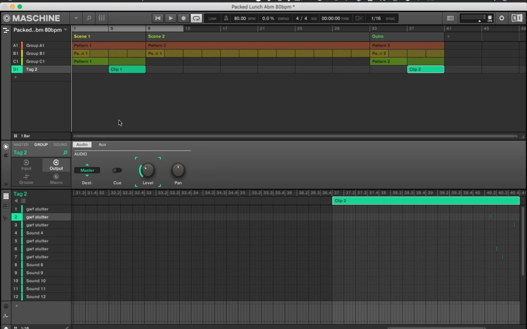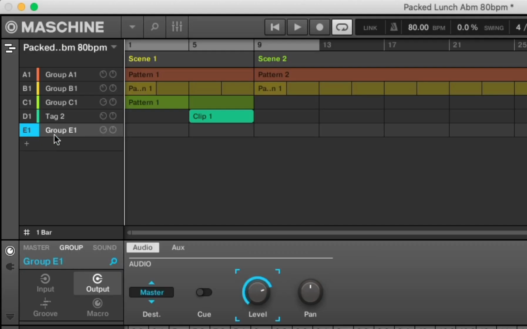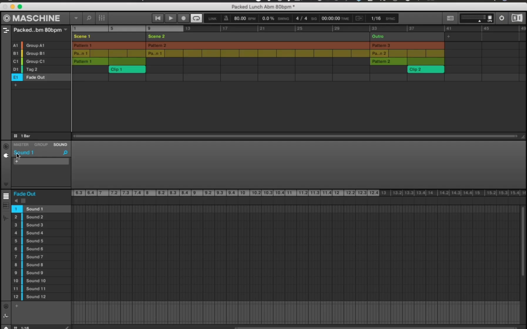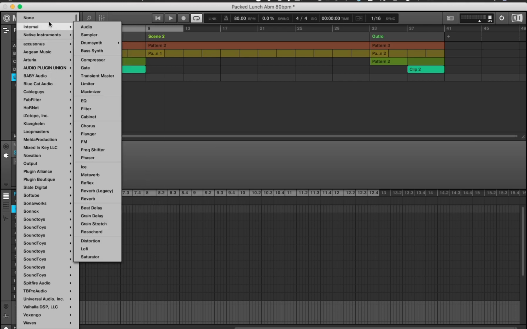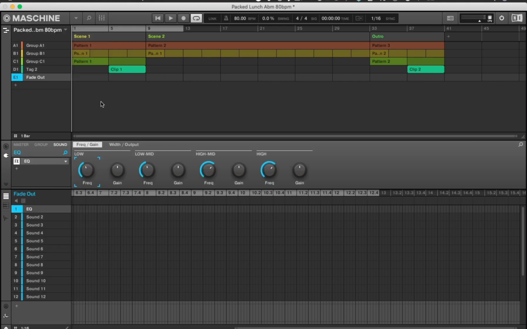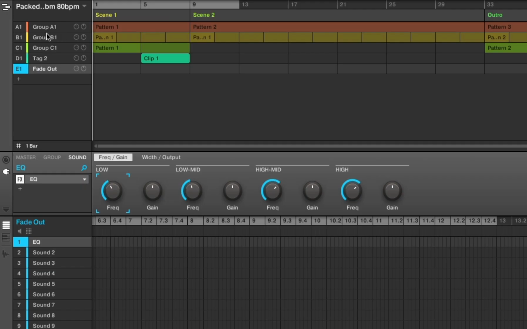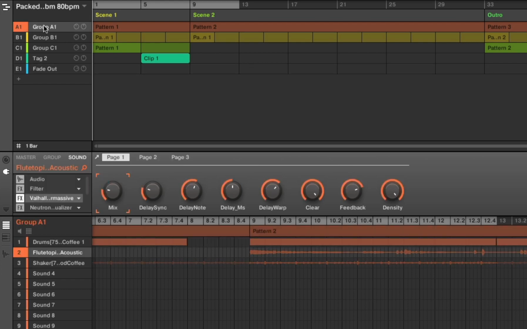So go ahead and create a new group. I'm going to name it Fade Out. Once you've done that, add a stock EQ to any pad within that group. Now go to your other groups that you want to fade out.